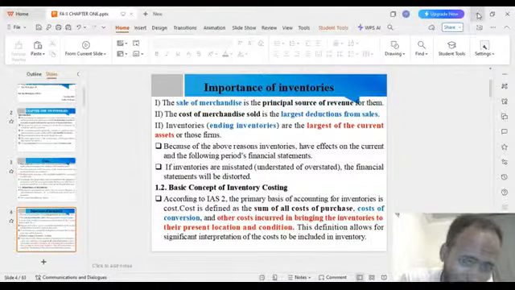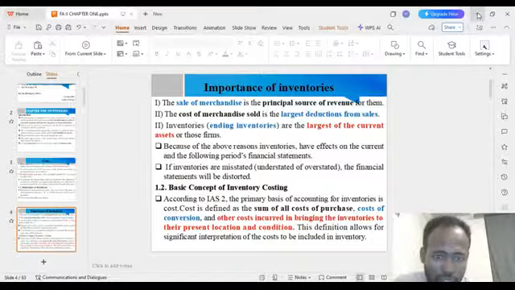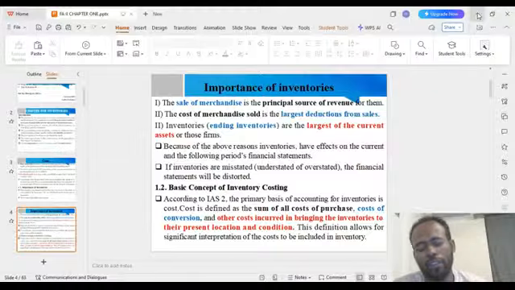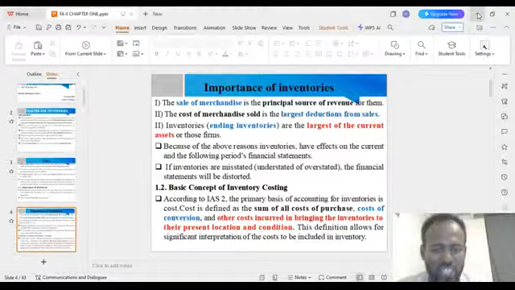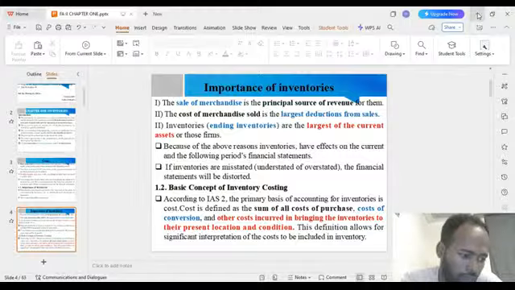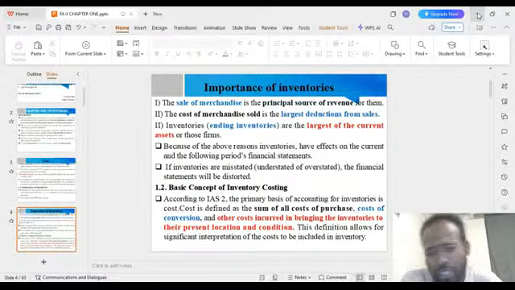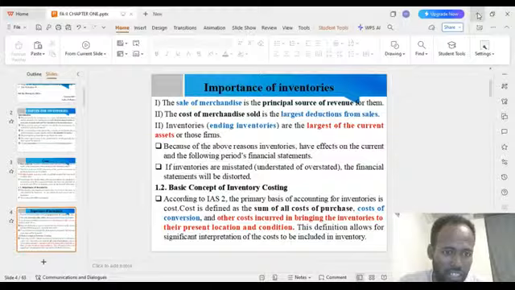Because of the above reasons, inventory has an effect on the current and the following period's financial statements. If inventories are misstated, whether understated or overstated on the financial statement, this will distort the financial statement.